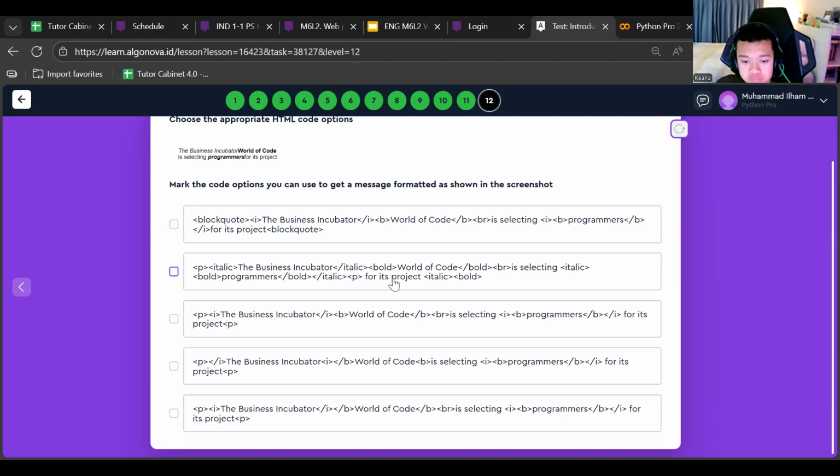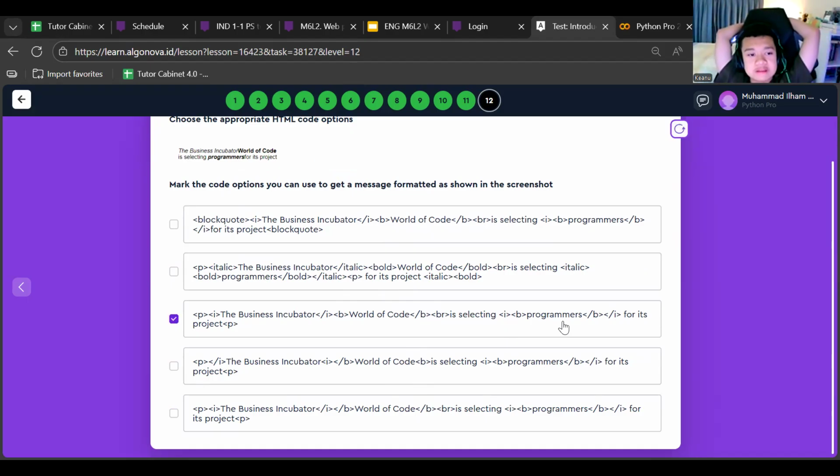It's incorrect because the tag for this is B, not bold. Yes. And then for this one also, let's go. For this, we only have three options. And then once again, WordOfCode is selecting programmers. Programmers is in bold, and "is" is in italic, content for its projects. Okay, I think it's correct for this one. I got it correct.